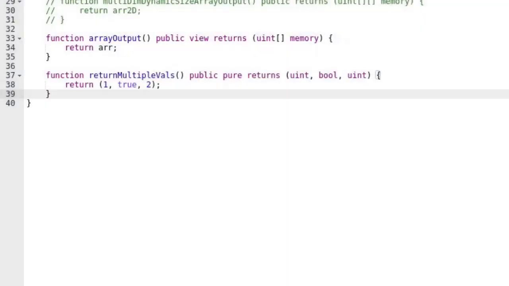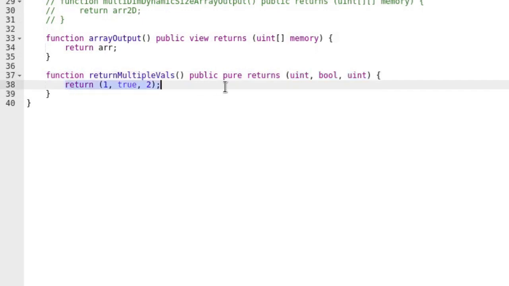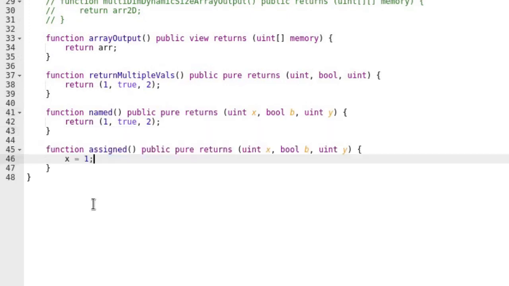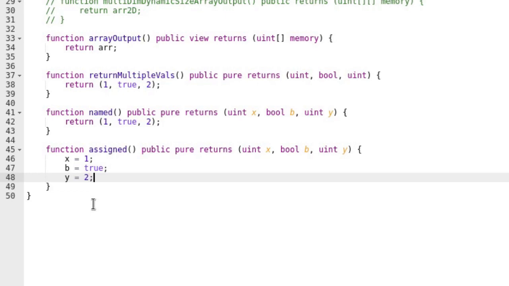Solidity's limitation on public functions is inconvenient, but one useful feature of Solidity is that you can return multiple values, and as a bonus, they can be named. Let's see an example in Remix. You can declare that a function is returning multiple values by listing the types of values inside the parentheses after the returns keyword. Inside the function, you list the values to return. Outputs can also be named, like this. Also, you can explicitly assign to return variables and omit the last return statement.